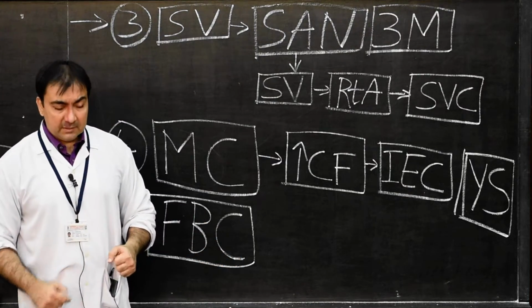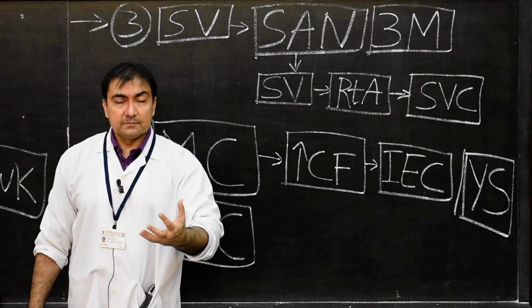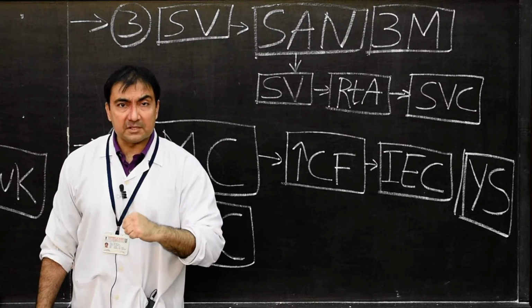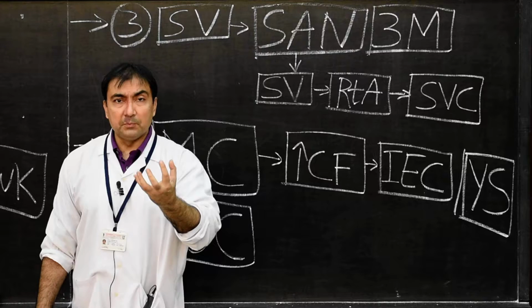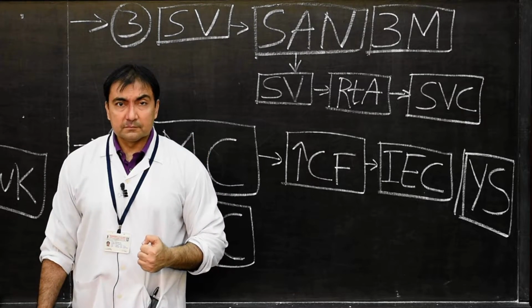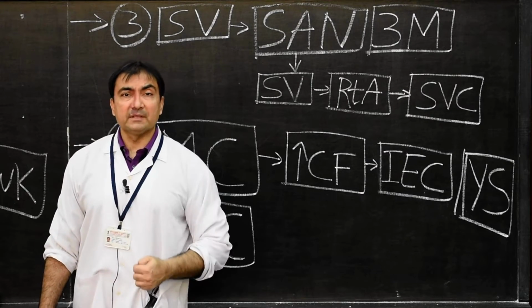Then what will happen? The entire cardiac musculature will receive its blood supply by diffusion through the capillaries as well as blood vessels.